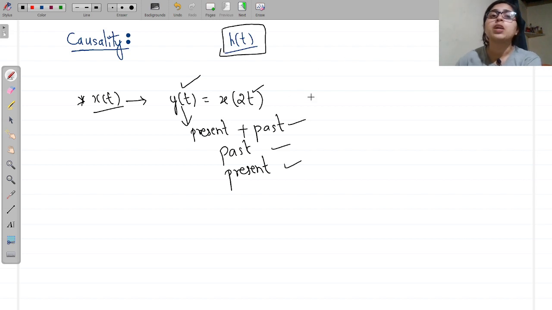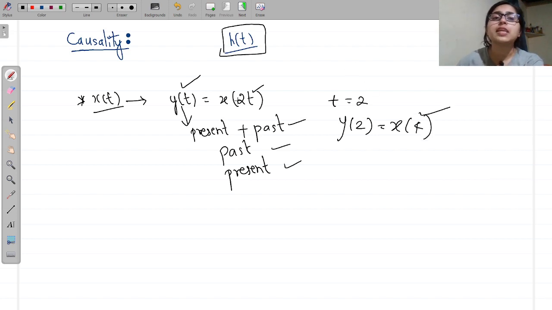If it was depending upon these three kinds of input values, then this y of t was a causal signal. Suppose it was depending upon the future values, like for t is equal to 2, you will have y of 2 is equal to x of 4. That means it is depending upon the future value of the input. In this case, the y of t was actually a non-causal signal. So this was when it comes to the signal.